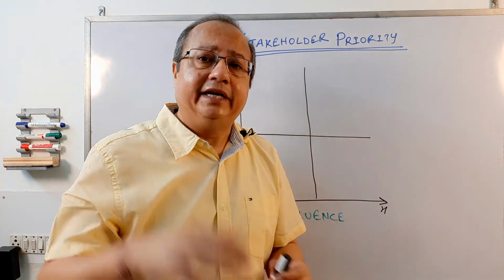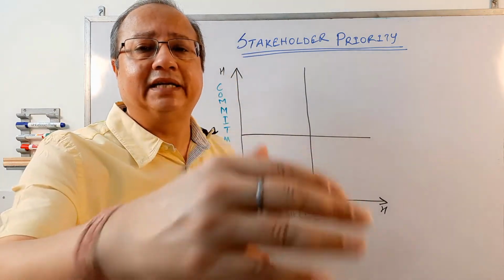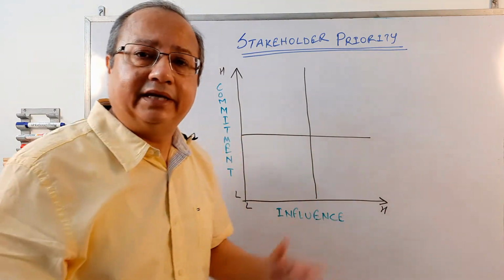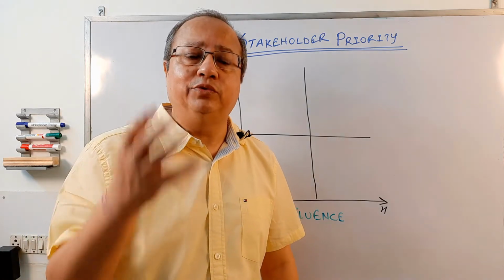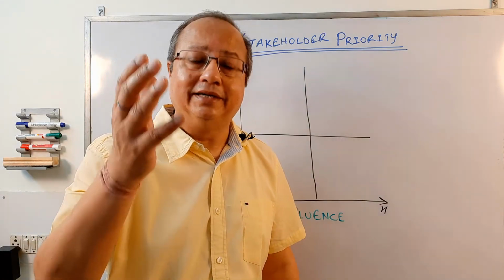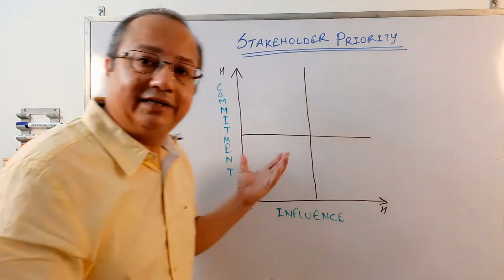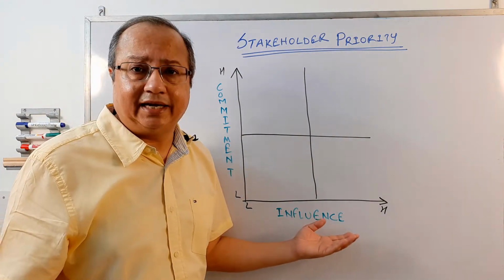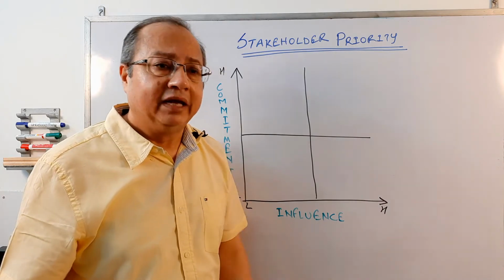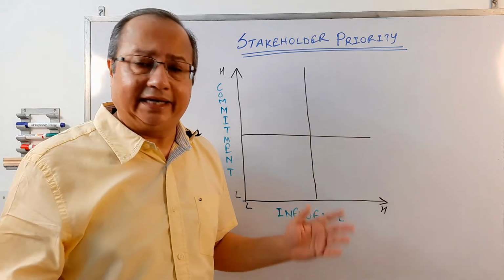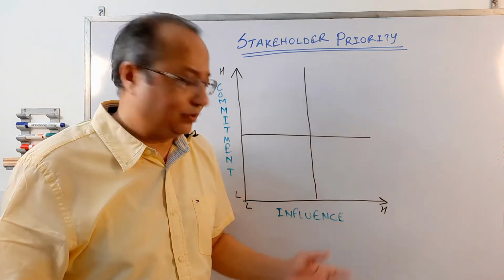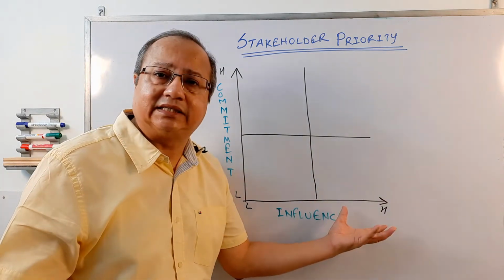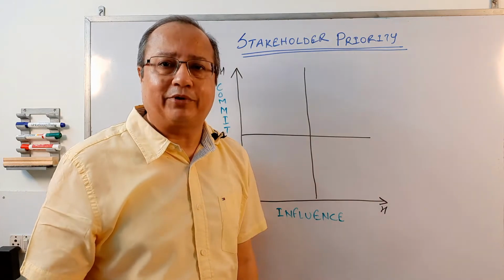Understand the difference. Influence is the ability to get something done through others on a specific subject. Commitment is how closely you align yourself with that particular objective. Commitment is something a little emotional. Influence, on the other hand, is the ability to get things done. Now, in any project, like any other objective that you set out to, you would have stakeholders with different kinds of influences that they can exert on the project.